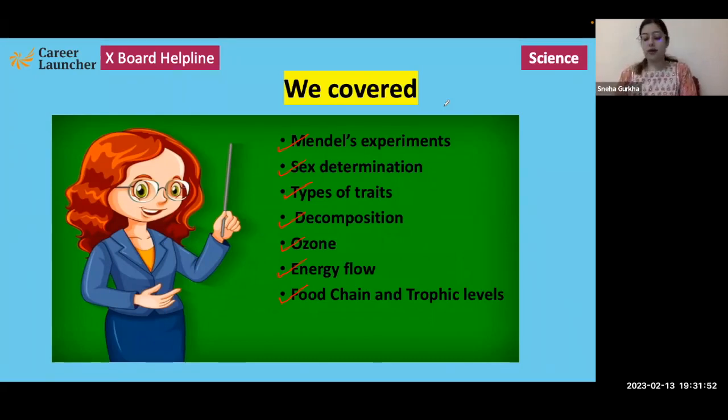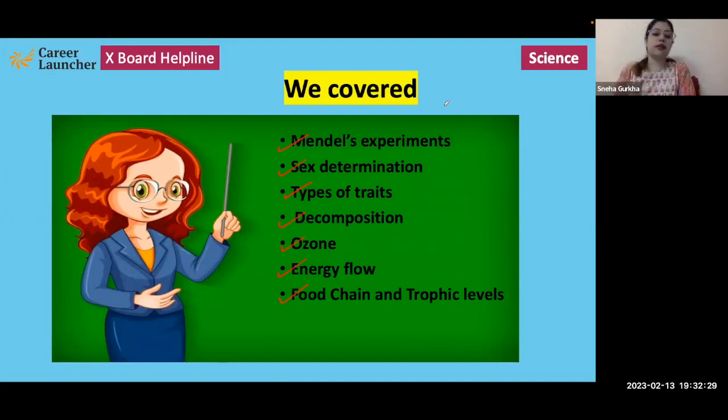And always remember, if you have time in your hands, even if it doesn't say to draw a diagram anywhere, and you feel you can draw a diagram for that particular question, then you should make the diagram if you have time in your hands. It's not that you start drawing a diagram for every question, no. If it's asked in a question to explain diagrammatically, or explain using a diagram, then obviously you have to draw a diagram. But if it is not specified, if it is not mentioned, then you don't need to draw the diagram.